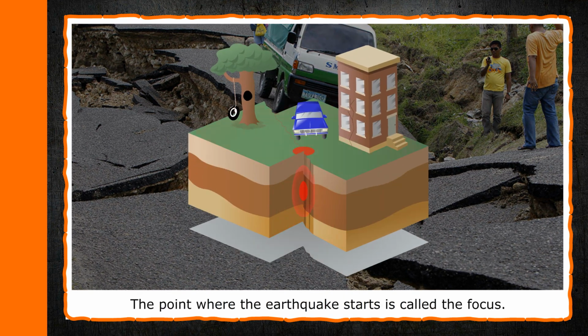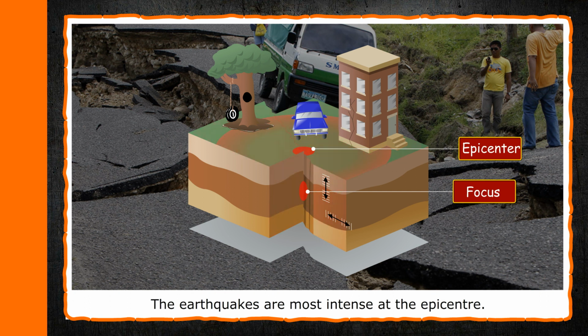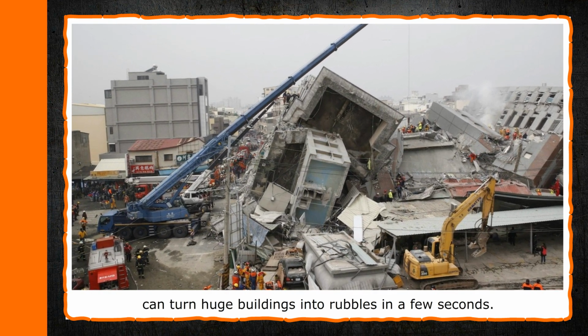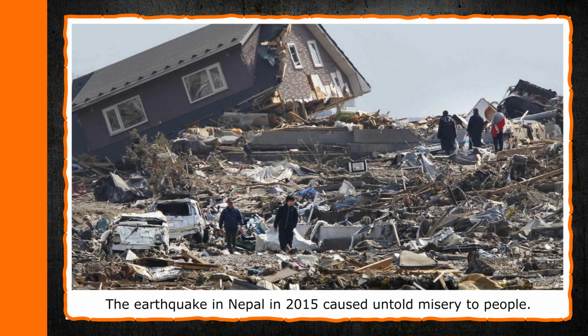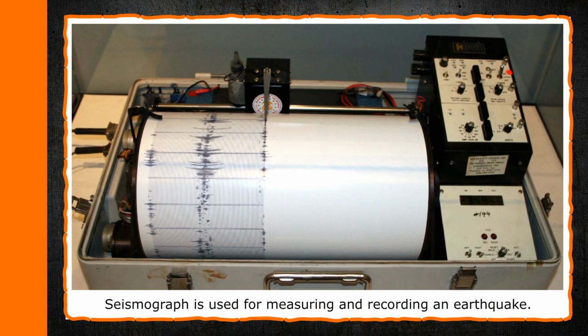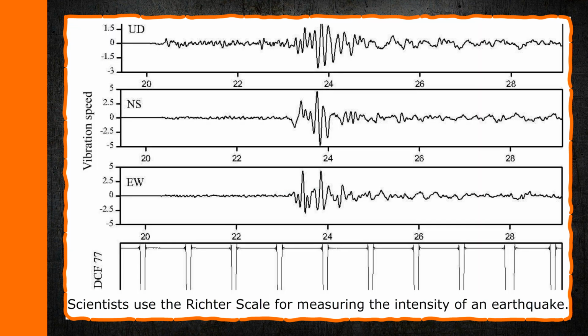The point where the earthquake starts is called the focus. The point on land directly above the focus is called the epicenter. The earthquakes are most intense at the epicenter. High magnitude or high intensity earthquakes can turn huge buildings into rubble in a few seconds. The earthquake in Nepal in 2015 caused untold misery to people. Seismograph is used for measuring and recording an earthquake. Scientists use the Richter scale for measuring the intensity of an earthquake.